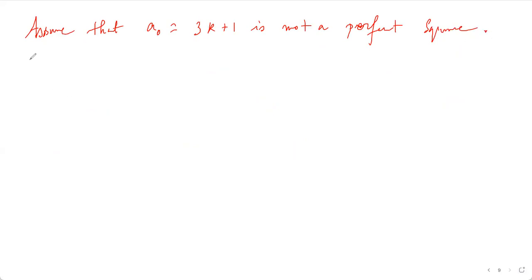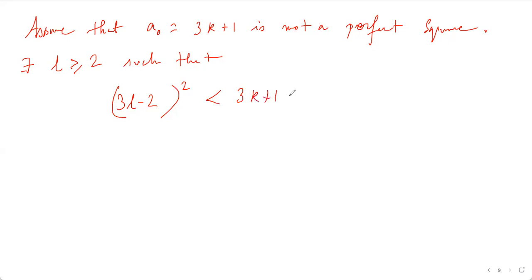Then we can say that there exists L greater than or equal to 2 such that (3L minus 2) whole squared is less than 3k plus 1, which is less than (3L plus 1) whole squared.